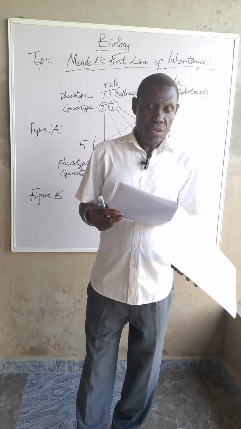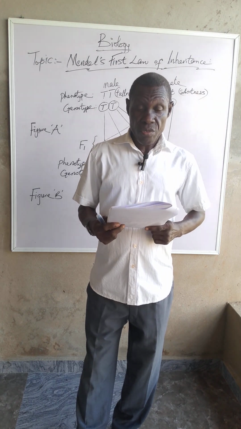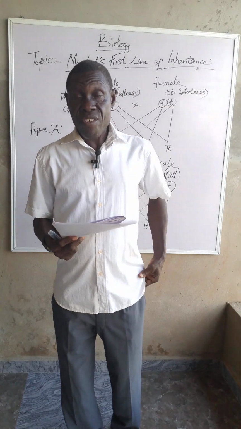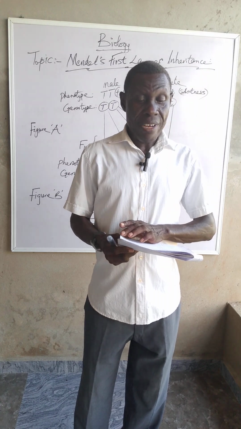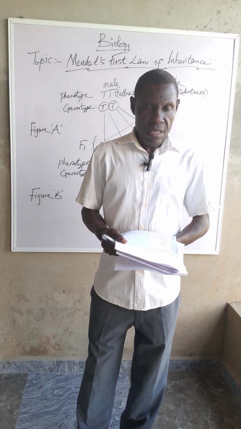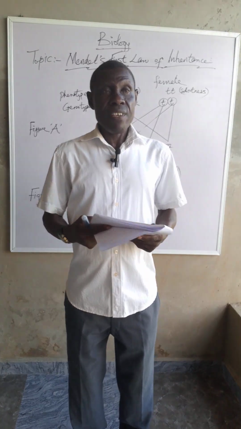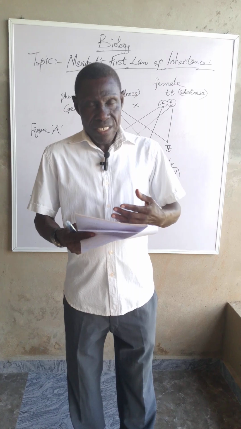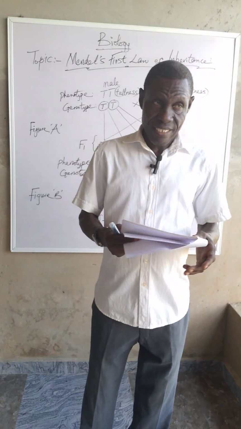Our previous lecture covered one of the methods that Gregor Mendel used in his experiments in arriving at variations and heredity. We used the monohybrid inheritance. The second one is dihybrid inheritance. But before we get there, the first method led to his first law, which is called Mendel's first law of inheritance.